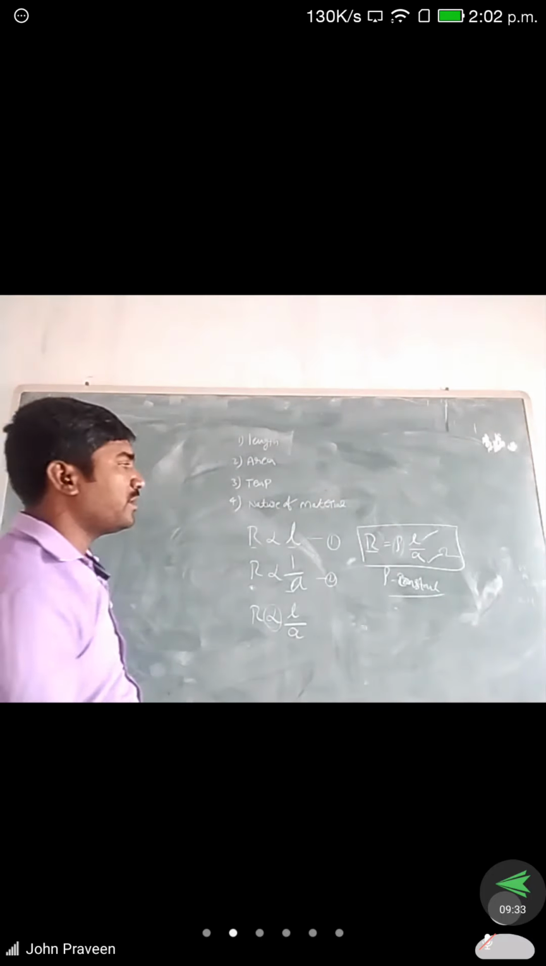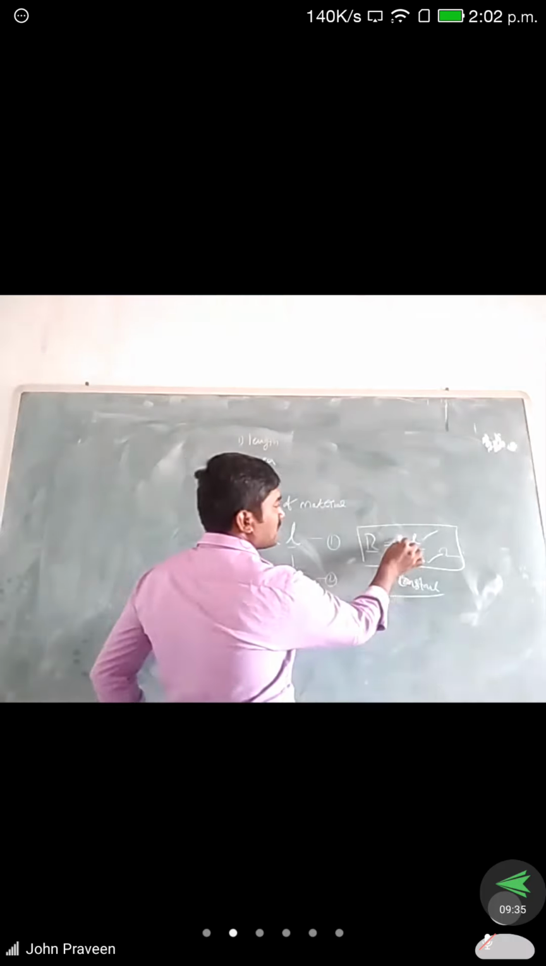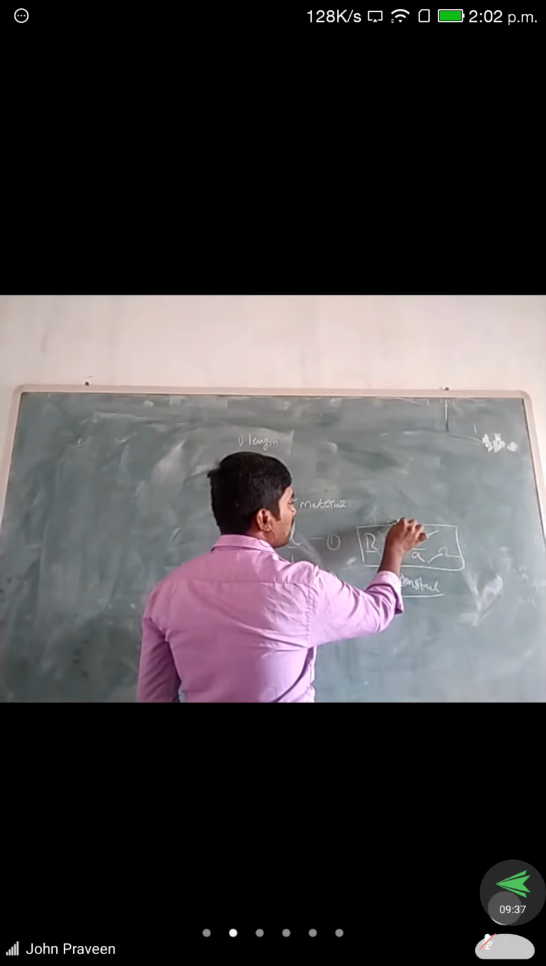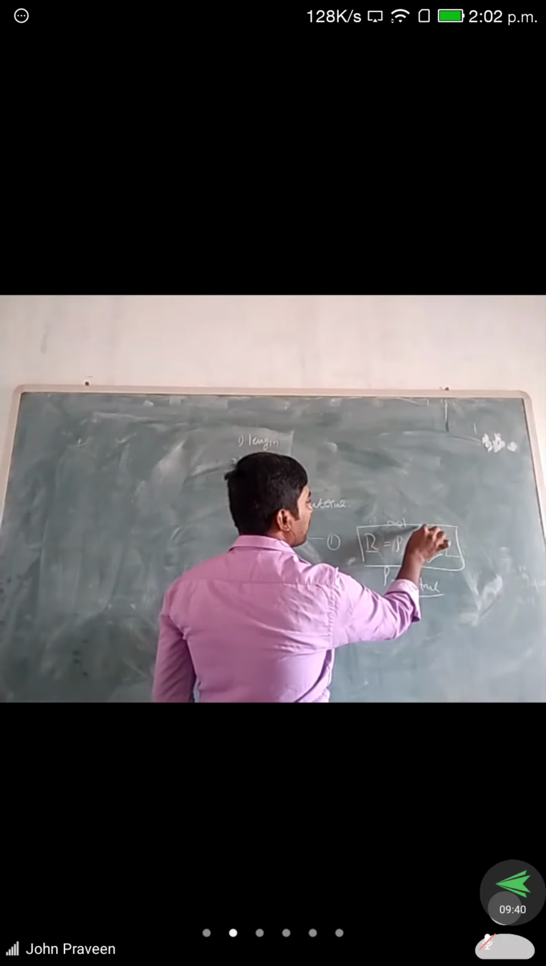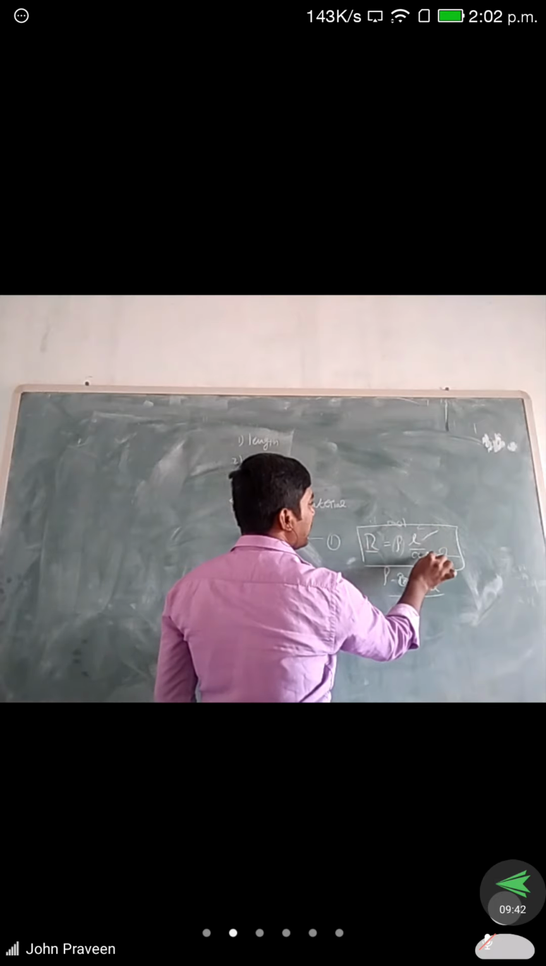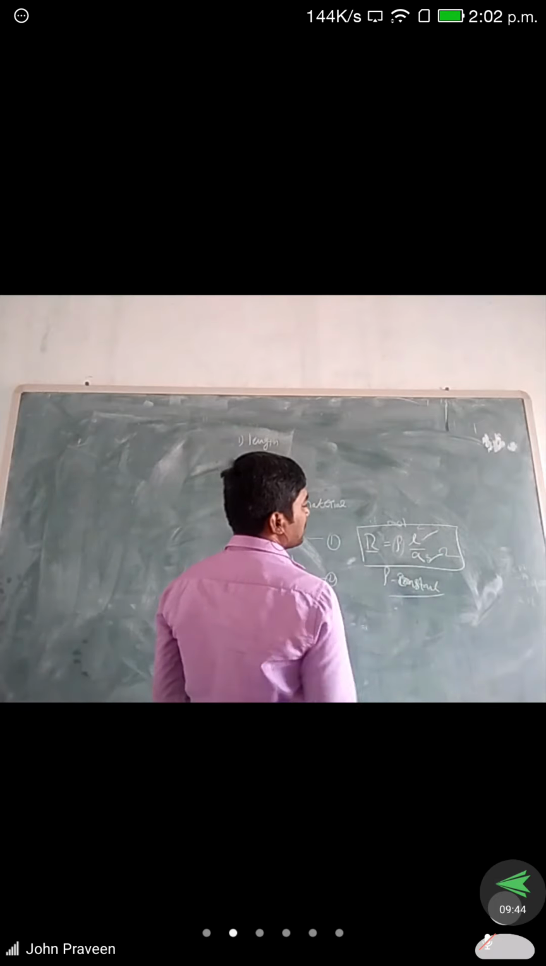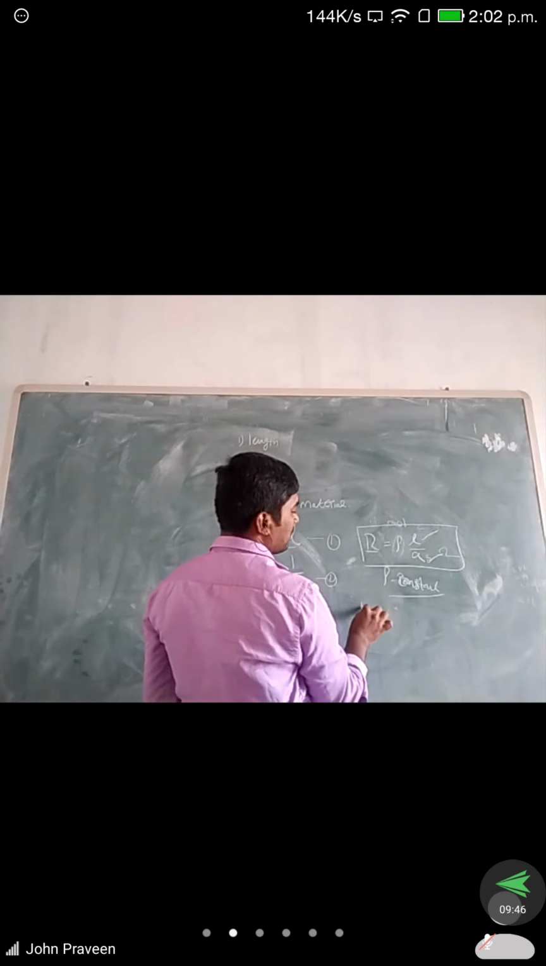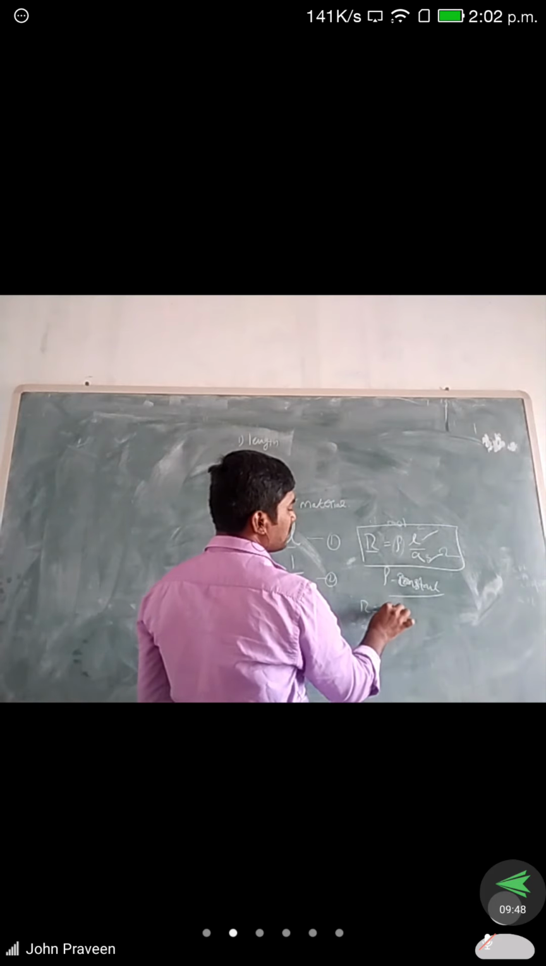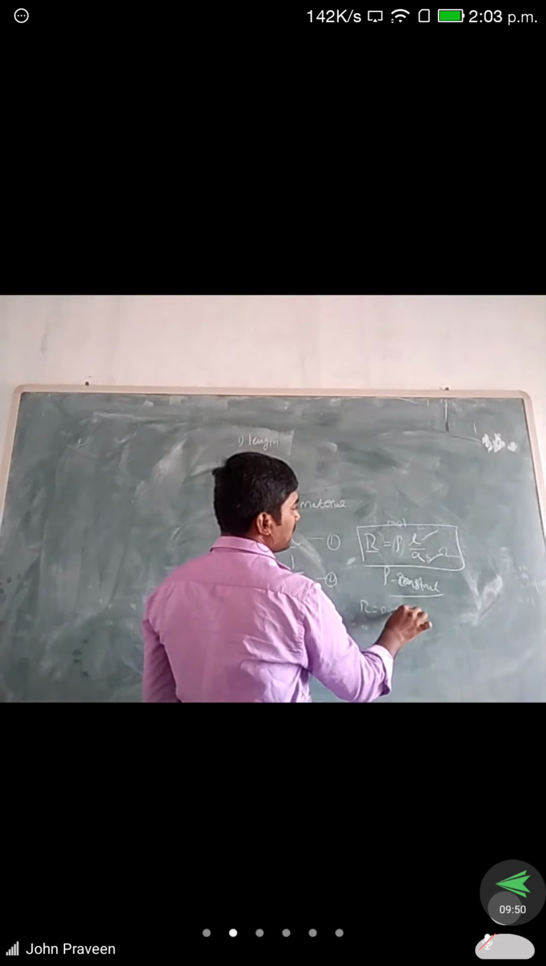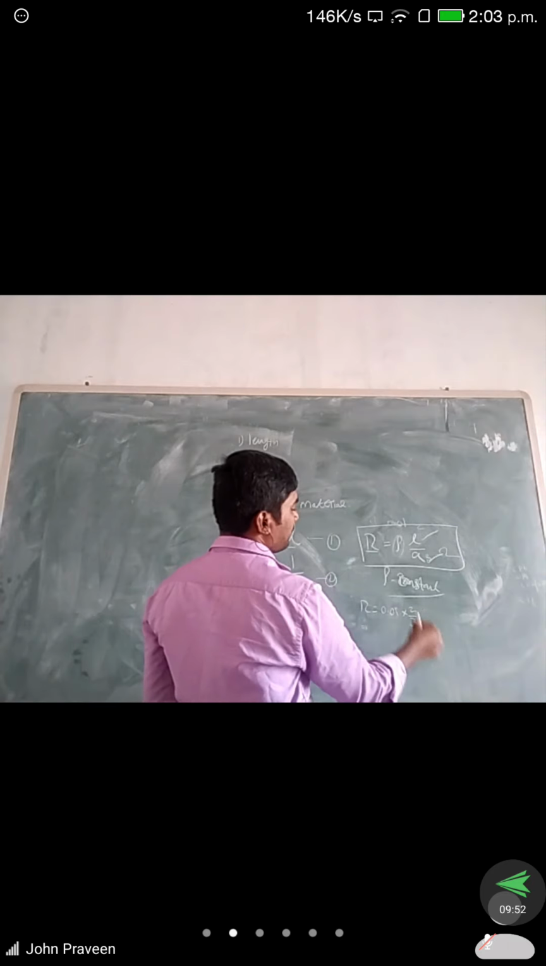So for example, they may give the specific resistance value as 0.01, length is given as 2 meters, area is also given as 3 meters. So directly we are substituting the values. Find out the resistance value, R is equal to 0.01 into 2 by 3.